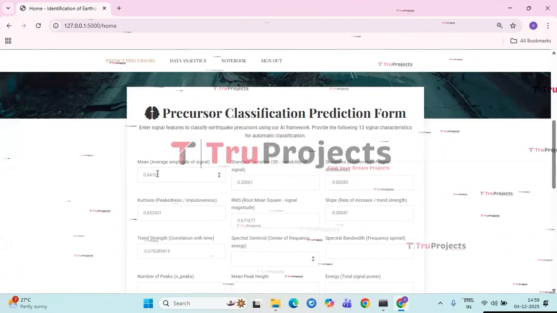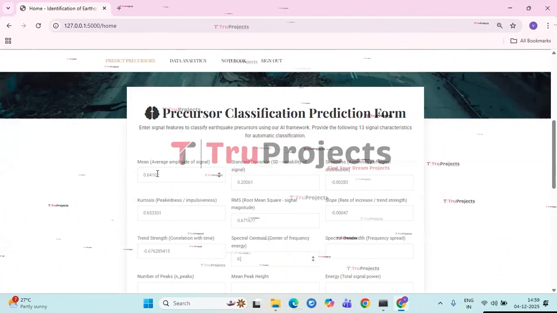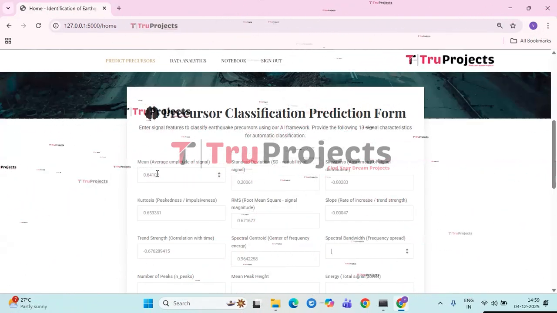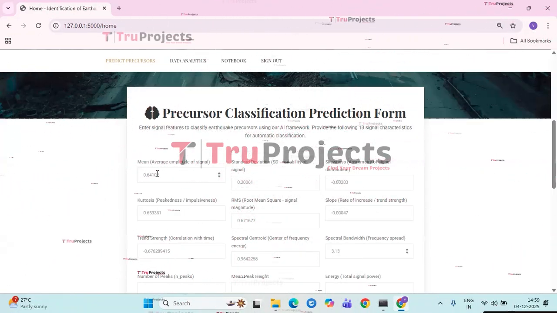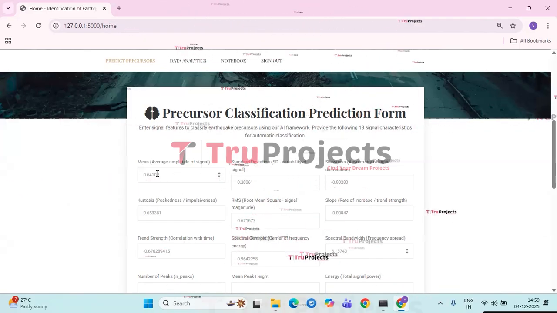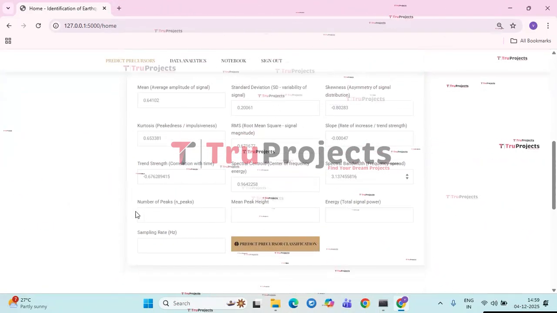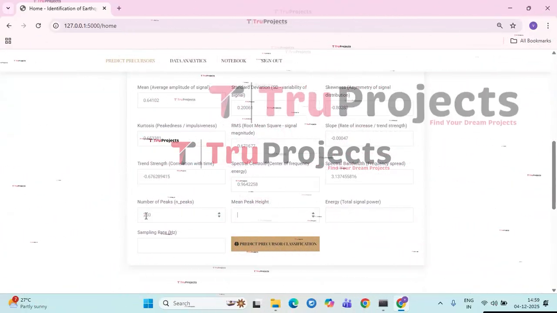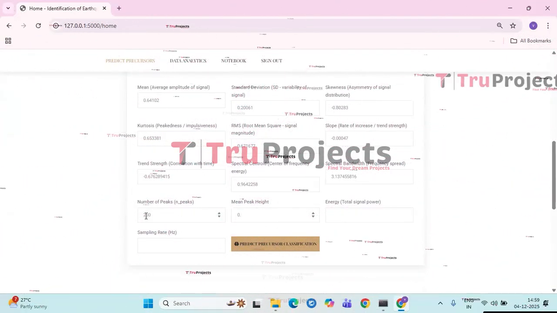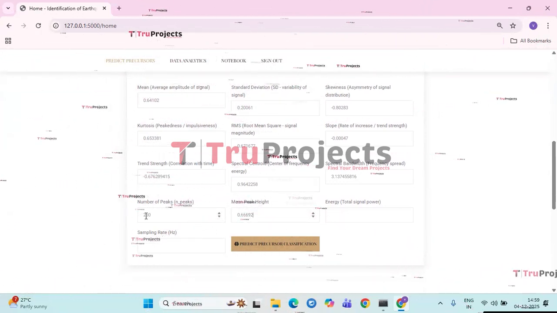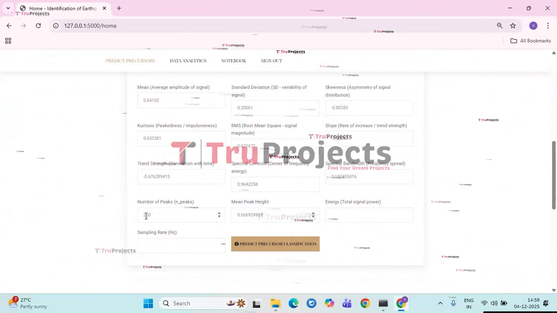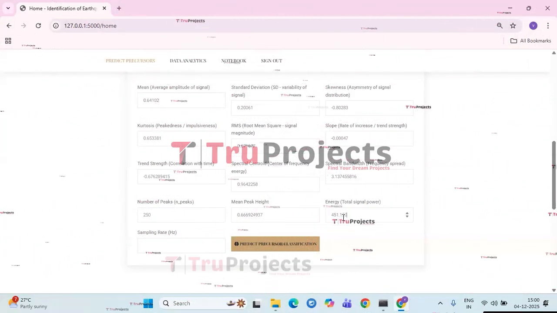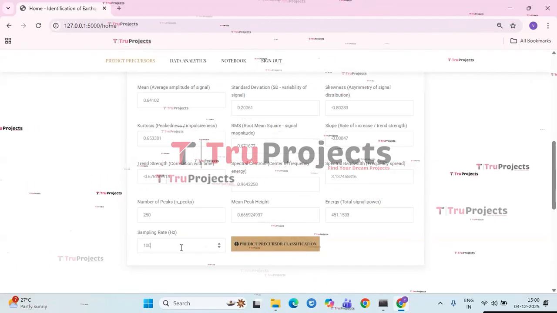Trend strength value will be minus 0.676289415. Spectral centroid value will be 0.96422258. Spectral bandwidth value will be 3.137455816. Number of peaks value will be 250. Mean peak height value will be 0.666924937. Energy value will be 451.1503. Sampling rate value will be 100.